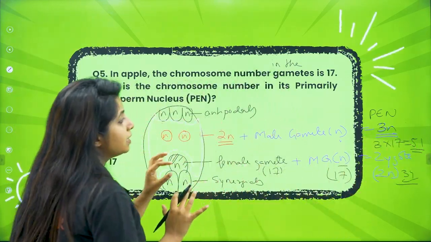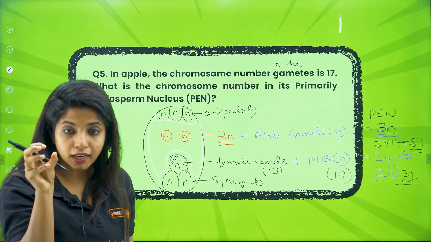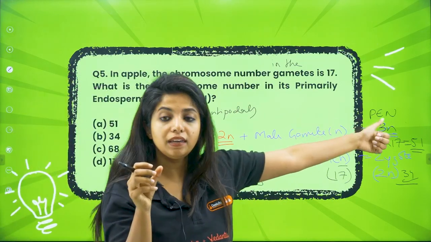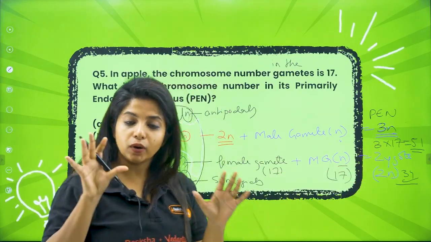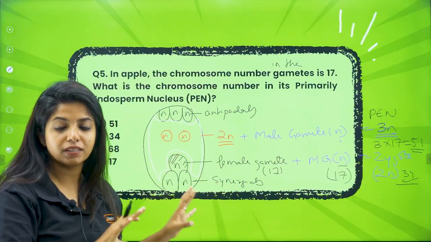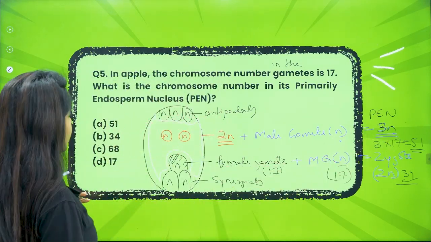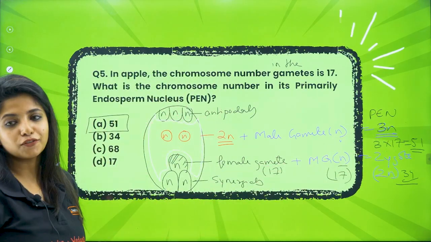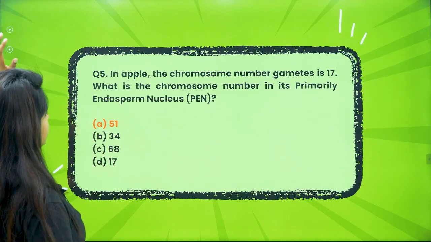So always understand the gametes will have half the number of chromosomes, that is n. So you will get the value of n. And always remember for PEN, it is triploid, 3n. So you have to multiply 3 into n. We are solving it for the first time, that is why I explained it to you in this depth. But you should understand it. So 3 into 17 is what? 51. So your answer would be A, 51. Got it? Okay. Next.